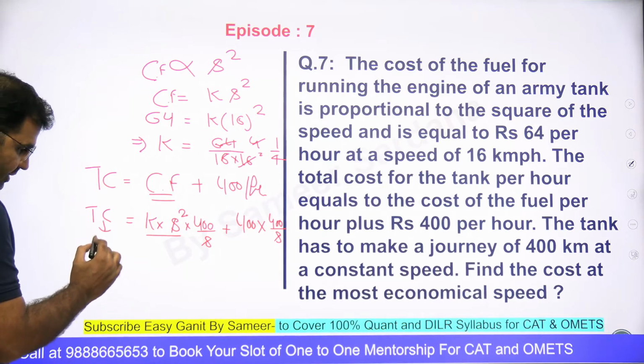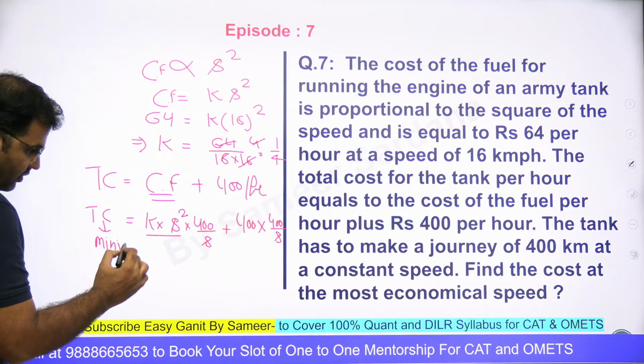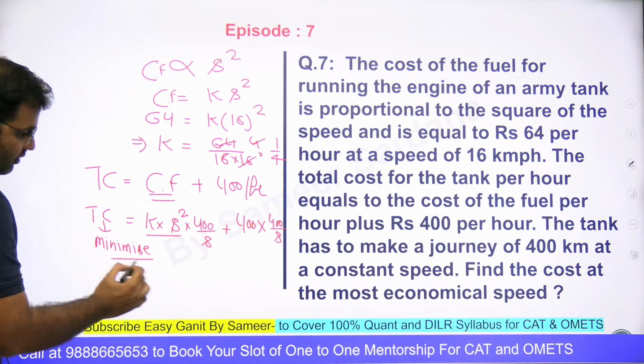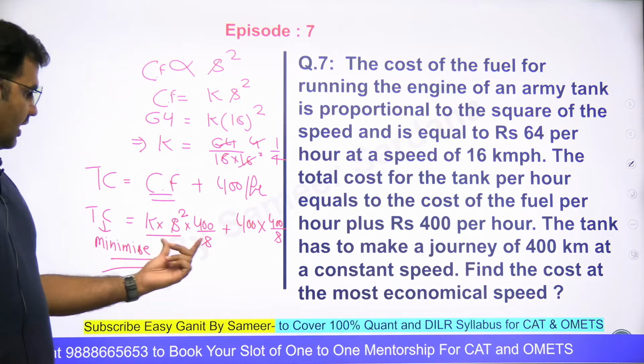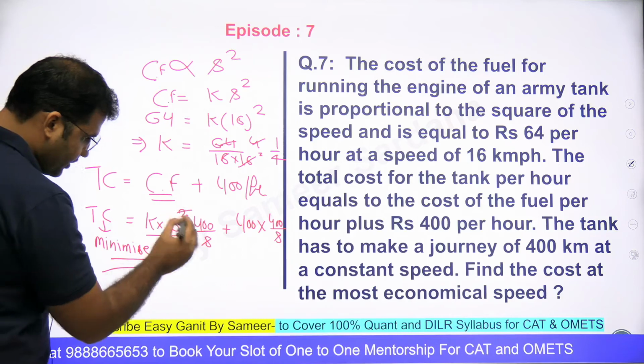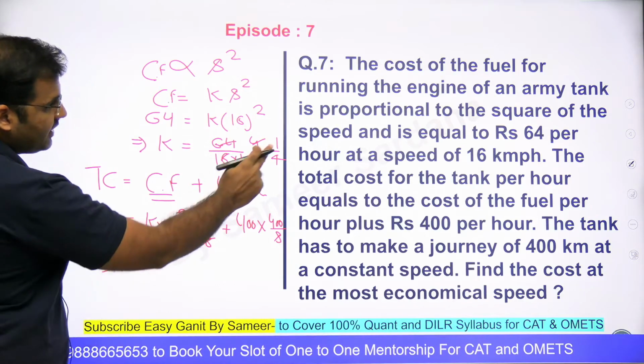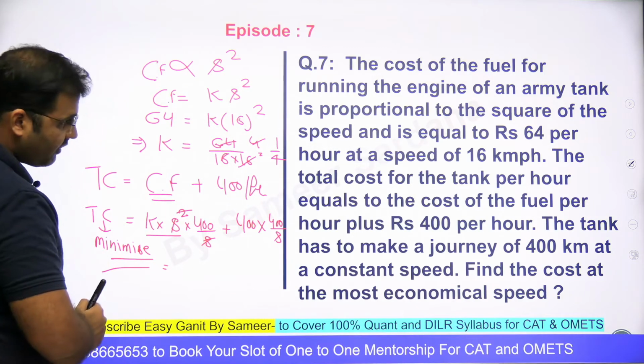I want to minimize it, right? इसको अपने को minimize करना है. Now, if you solve this equation, this will get cancelled and k is 1 by 4. This is something that we have already found.